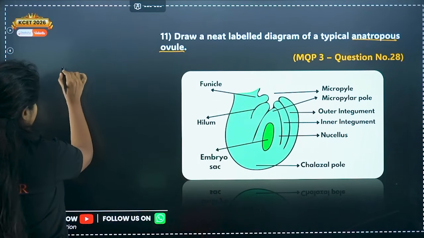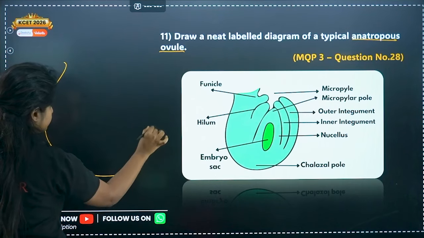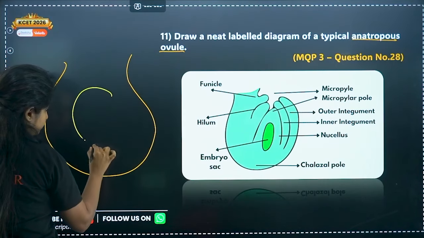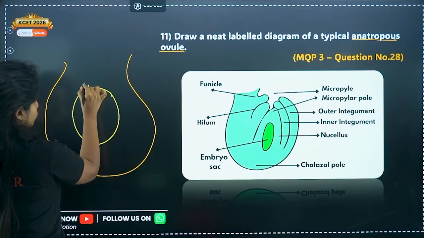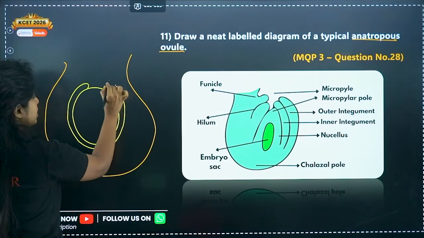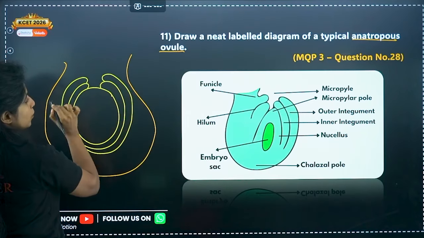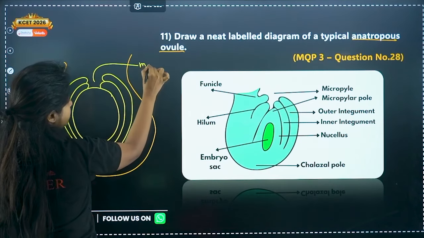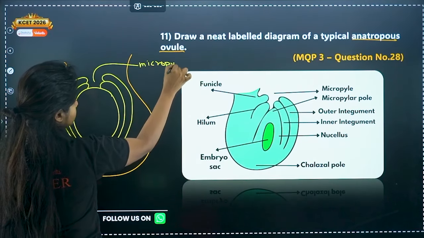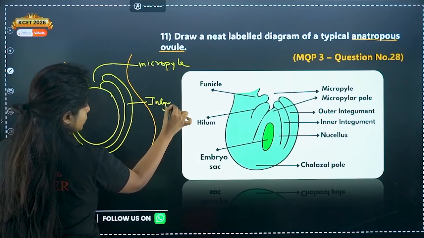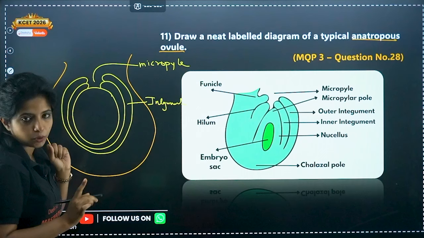So first of all, we have to make the ovary. It looks like this. You have your ovule. I told you the ovule has two layers. So basically, the ovule feels very cold, which is why it has two sweaters. And it has unbuttoned the sweaters. This particular region is known as micropyle. And over here, these are your integuments. Please remember, you have to mention inner integument and outer integument as well.